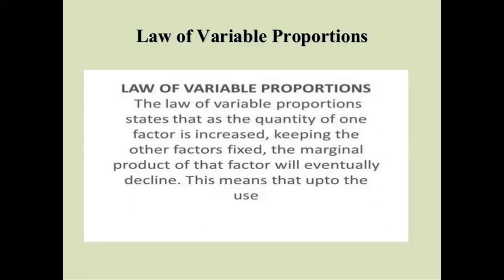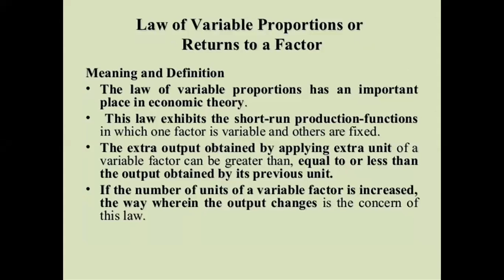the next is law of variable proportion. Now, what is law of variable proportion? We simply say that the law of variable proportion states that as the quantity of one factor is increased, keeping the other factors fixed, the marginal product of the factor will eventually decline. Which means whenever we use fixed factor and variable factor in the course of production, what we observe is that TP first increases at increasing rate, then TP increases at diminishing rate, and finally TP declines.